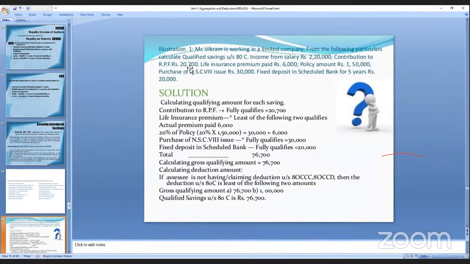Fixed deposit in scheduled banks for 5 years is 20,000. Now, the calculation of the qualifying amount for each.